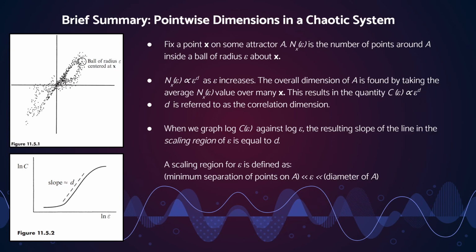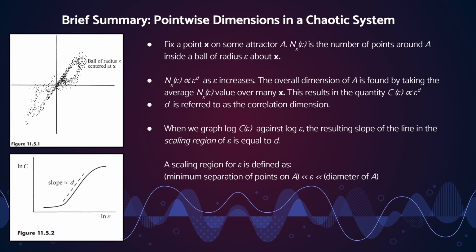We are not concerned with the value of log of epsilon before or after that, because if you just think about it practically, if we are observing some point x and we have a circle of radius epsilon around that x, and we're concerned with how many points are going to be in that circle, if epsilon is very, very small, there's really only going to be that point x inside of the circle. And as we expand epsilon, more and more points on the attractor will be accounted for.